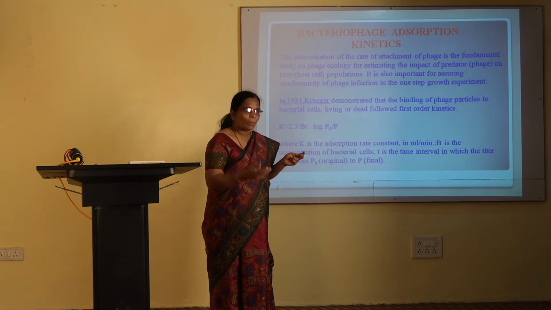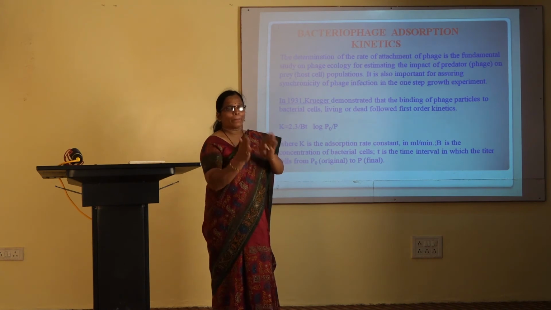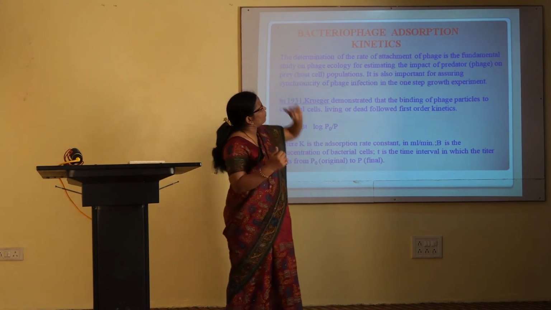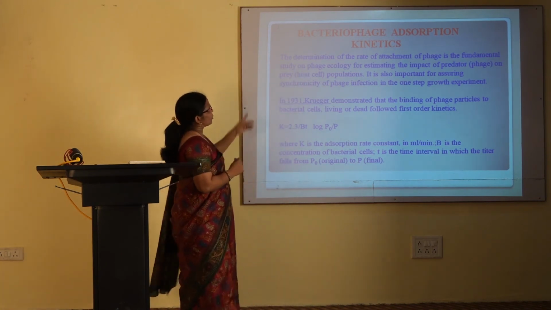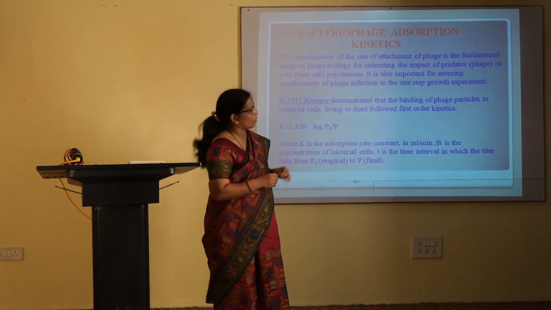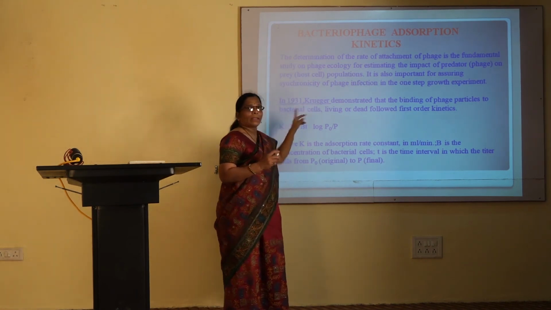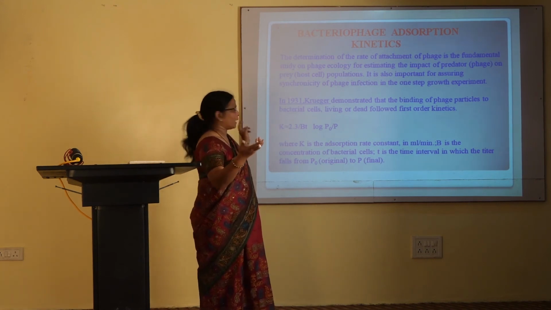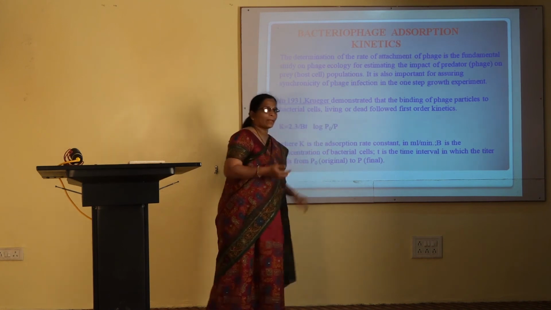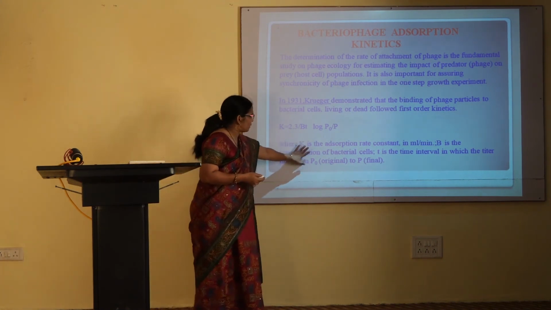How it gets adsorbed, how much time it takes for the adsorption or attachment, and how it brings about the perfect attachment, that kind of study is called bacteriophage adsorption kinetics. The determination of the rate of attachment of phage is a fundamental study in phage ecology. This is a very important concept. In 1931, Kruger derived an equation, and from this equation we can come to know the rate of adsorption of a particular phage. Details are given here. Next.